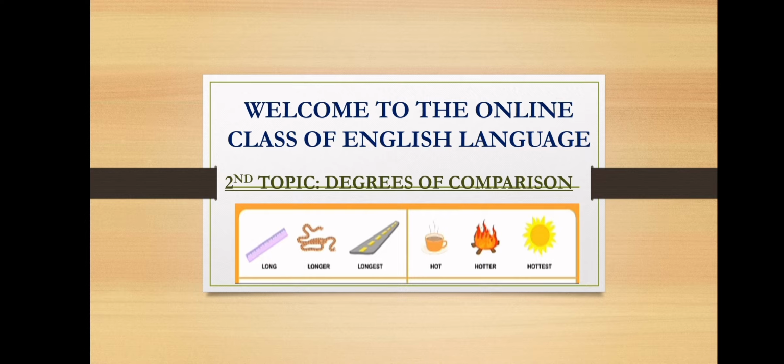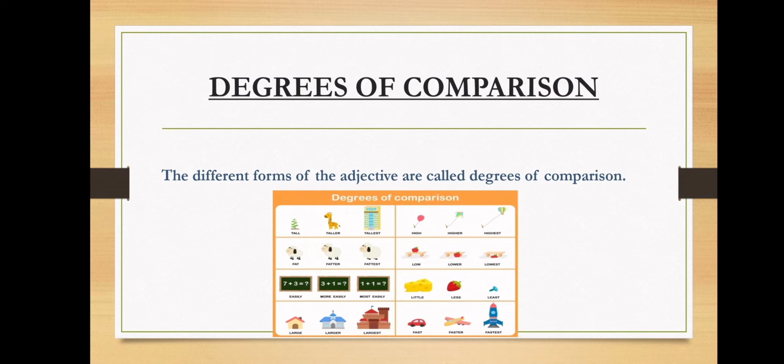The second topic is degrees of comparison. Now open your book to page number 45. Degrees of comparison. Children, the warm-up exercise you will do in the book itself. Now children, let's understand what are the degrees of comparison. So, the different forms of the adjective are called degrees of comparison.